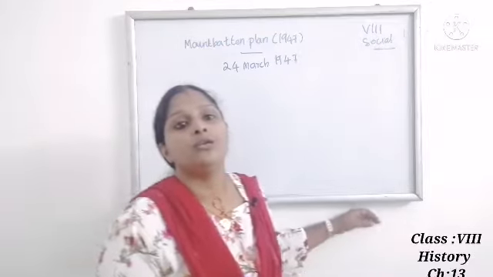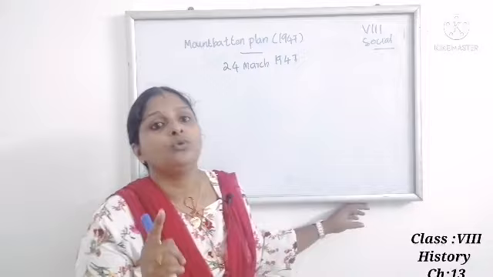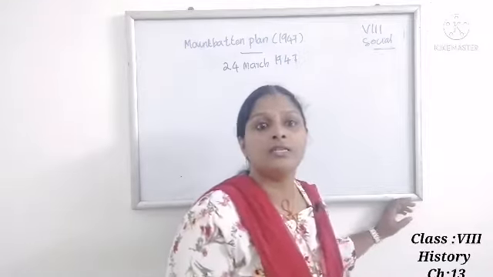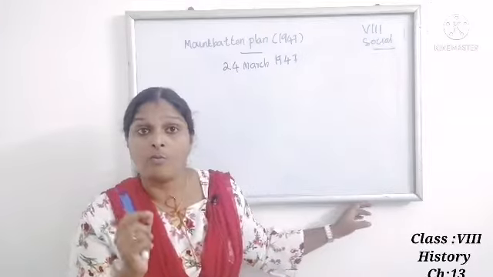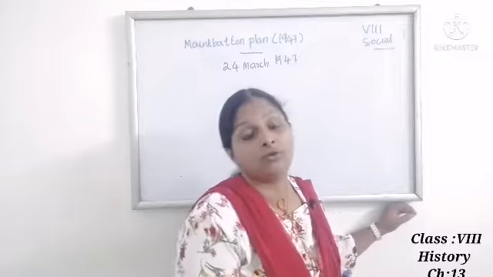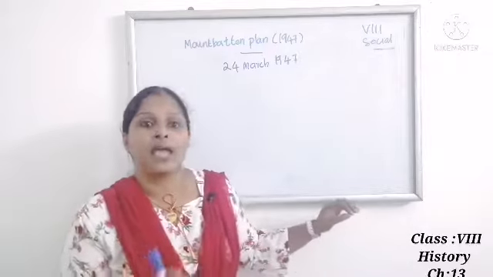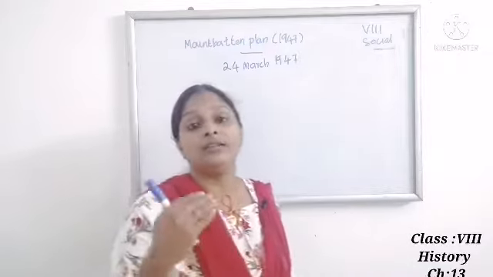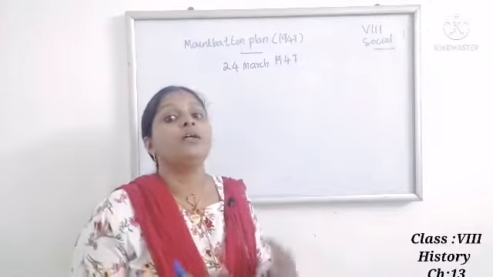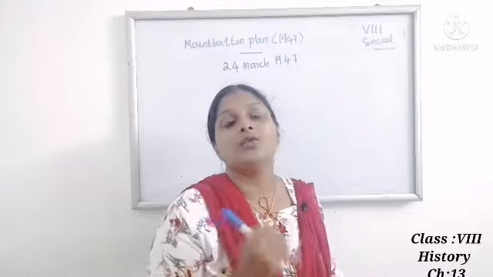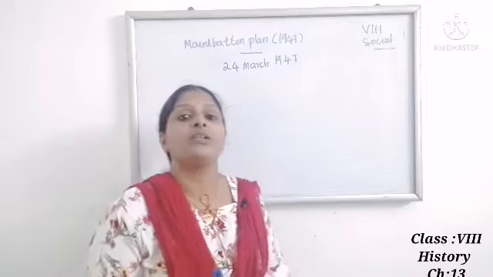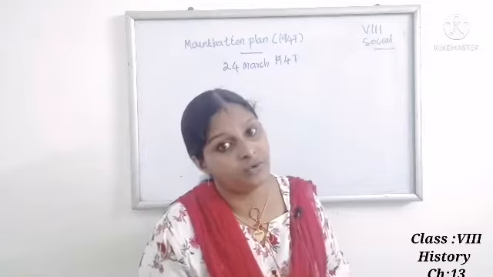To recap: on 20th February 1947, Prime Minister Attlee announced in the House of Commons the definite intention of the British government to transfer power to responsible Indian hands by a date not later than June 1948. To effect this, Attlee decided to send Lord Mountbatten as the Viceroy of India, and he became Viceroy on 24th March 1947.